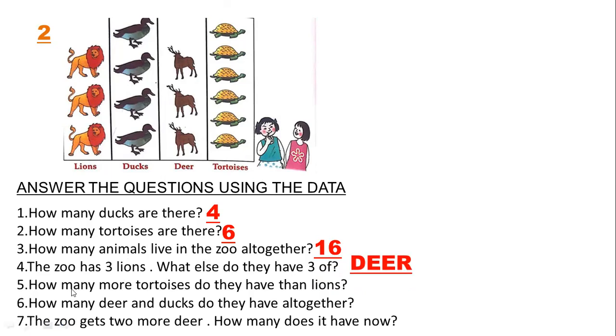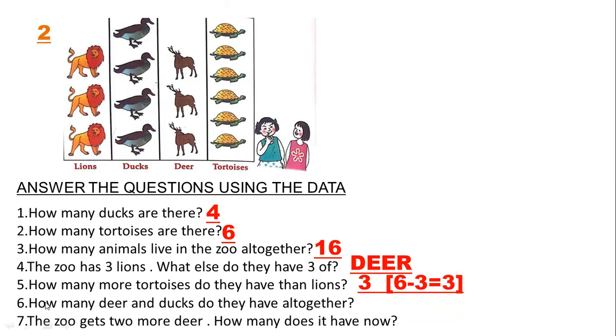Number 5. How many more tortoises do they have than lions? It means you have to find how many tortoises are more than lions. So how will you find out? You will first write down the number of tortoises, that is 6, minus the number of lions, that is 3. So 6 minus 3 is 3. So there are 3 tortoises more than lions.